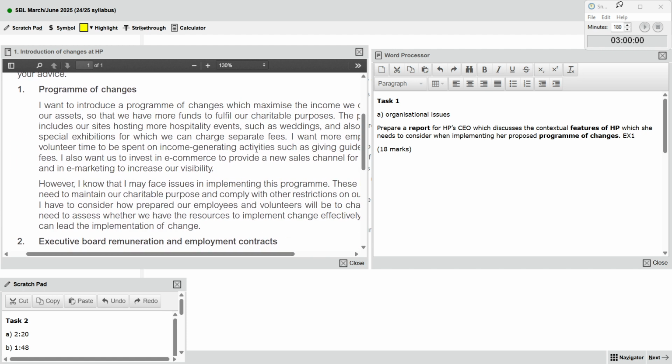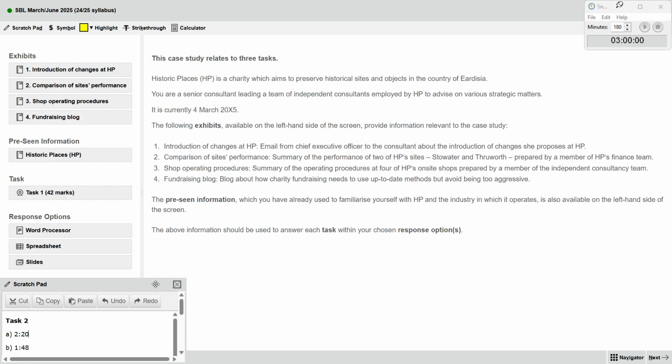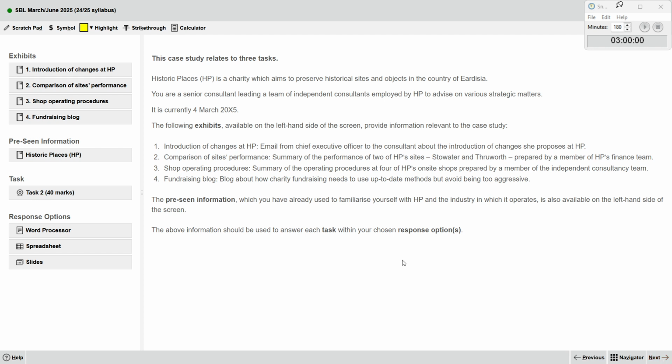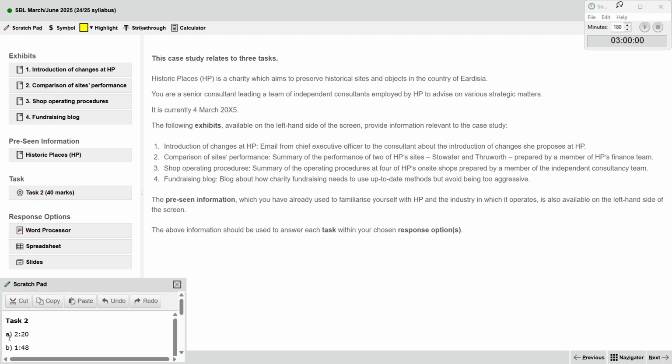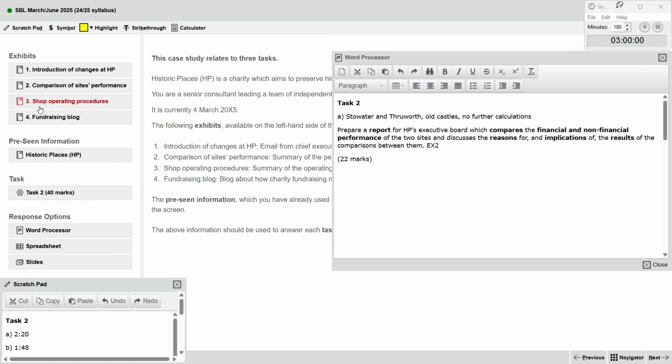So this one is the overall format. However, you see this one is task 2, right? But this one is task 1. So we should do it in another question. So let's go to task 2. So we do task 2 first, and then on our Word.